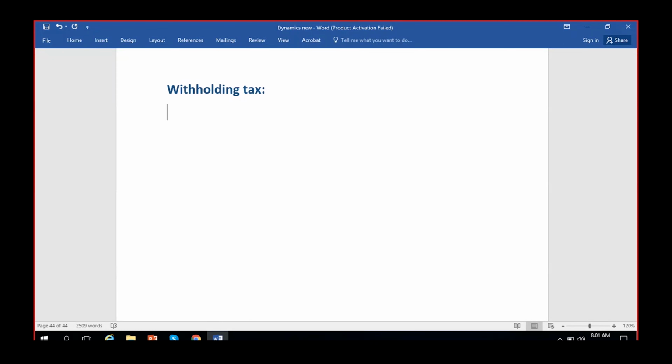TDS means suppose you are liable to pay the employee a salary amount, but what the business does is exclude the tax amount and pay the salary to the employee. So what does the business do with the tax amount that is excluded from the employee's salary? It pays the tax amount to the tax authority, or the income tax authority, who is the actual authority for the collection of taxes on the salary revenue or the incomes earned by the employees. That is what is called withholding tax.